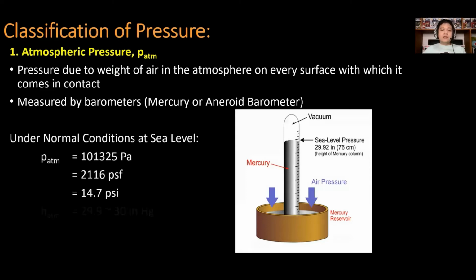Under normal conditions at sea level, the atmospheric pressure is equal to about 101,325 pascals or 2,116 psf or 14.7 psi. On the other hand, if we are dealing with pressure head at normal atmospheric pressure, it is about 29.9 to 30 inches mercury or 760 millimeters mercury. As shown in the figure, we have now a mercury barometer.